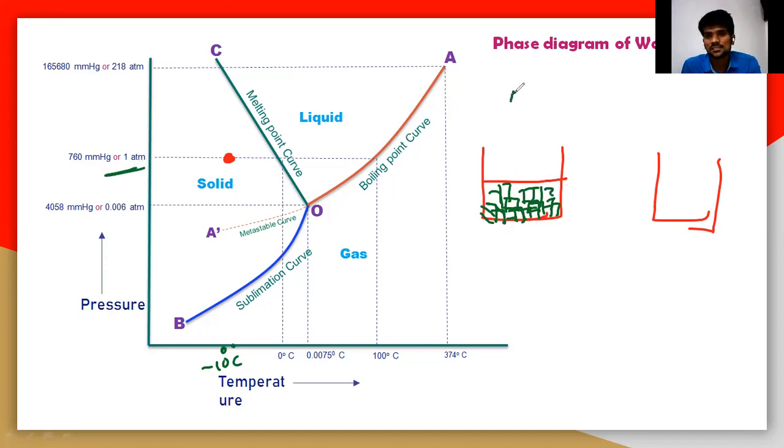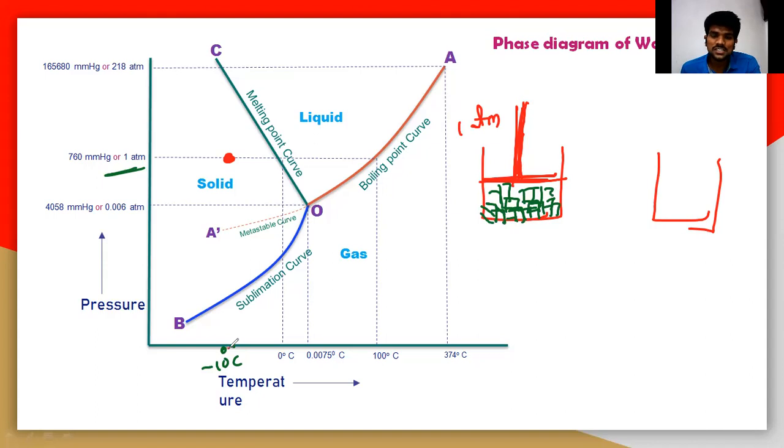So now I'm using a piston here. This piston is used to adjust the pressure, that is 1 atmospheric pressure, and now the temperature is minus 10 degrees Celsius. Now let us take this particular point. At this point, the phase is only the solid phase.